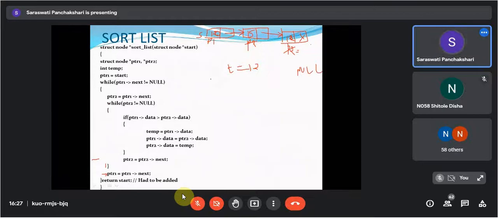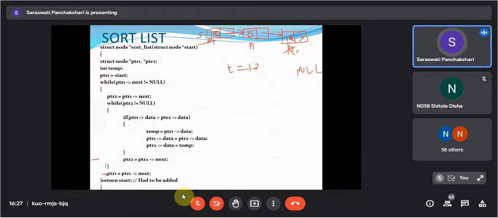PTR1 is equals to PTR1 of next. So now your P1 will point here. So now your PTR1 will point here. Getting? Yes, ma'am. Okay. Now PTR2 of next is not null. Whether this closing bracket means again it will come here. Now PTR1 of next is not null. This condition is true, so it will come here.